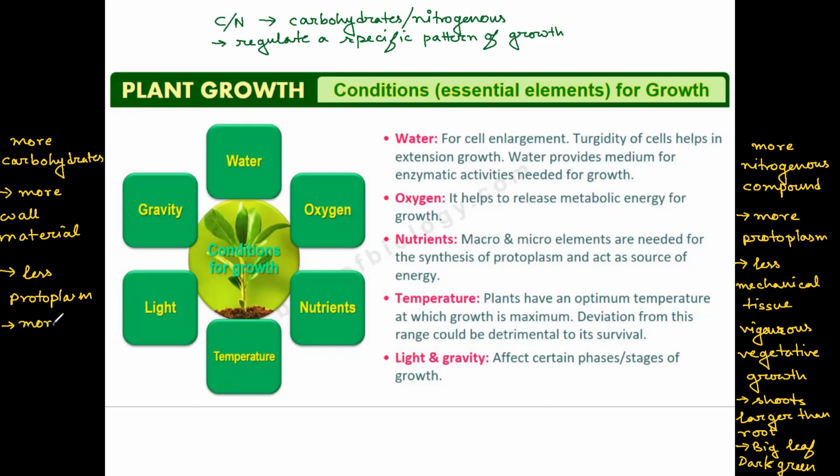So what do you suggest? Which one should be more? Carbohydrate and nitrogenous things. Out of these, both of them are equally important, because if we are having more protoplasm without mechanical tissue, that is not good for the plant, and only mechanical tissue without protoplasm is also not good for the plant. So this is what I wish to mention about this C and N ratio. I guess everyone understood it.